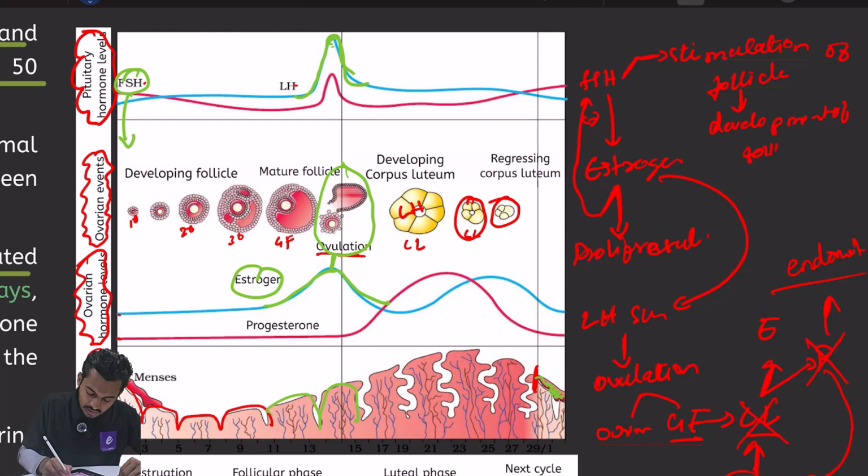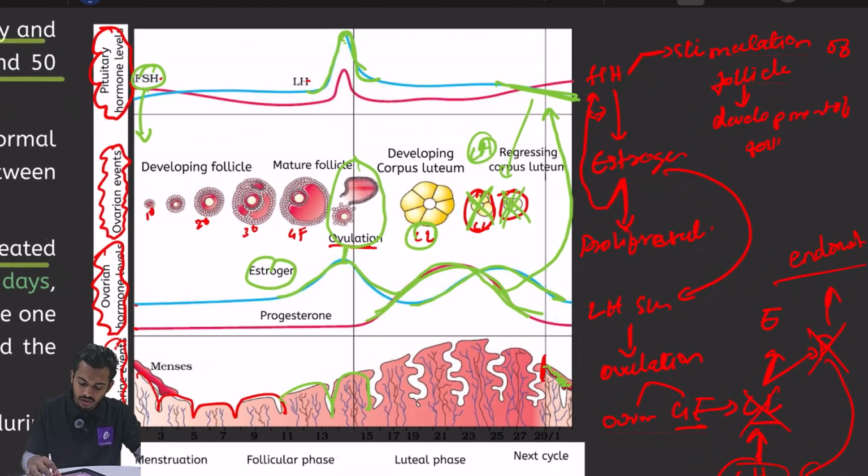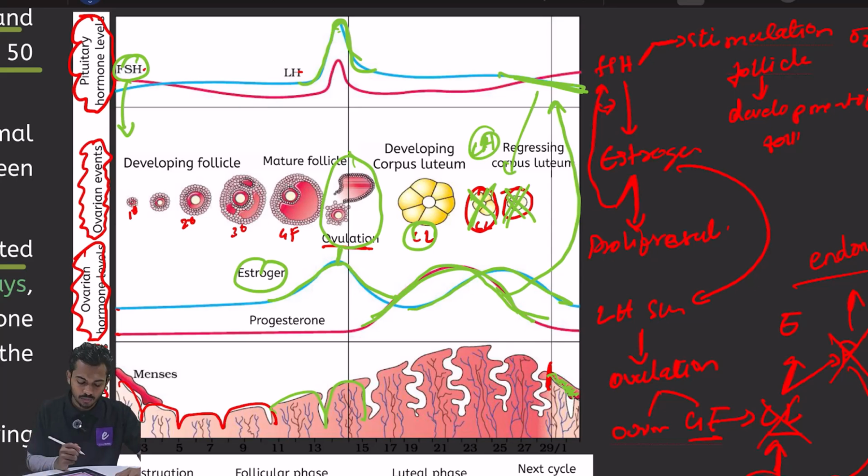So after ovulation the remaining Graafian follicle will become the corpus luteum. Now this corpus luteum will release progesterone. That is why the levels of progesterone are increasing, and this corpus luteum will also release estrogen, and again the levels of estrogen will increase. If there is no fertilization, the corpus luteum will degenerate because there is no one to protect the corpus luteum. Why? Because the LH that was protecting the corpus luteum, this progesterone is decreasing the levels of LH. So you can see the levels of LH are coming down. When the levels of LH come down, the corpus luteum will die. When the corpus luteum dies, there will be no progesterone. If there is no progesterone, there is no one to hold the endometrium, and the endometrium will fall down.